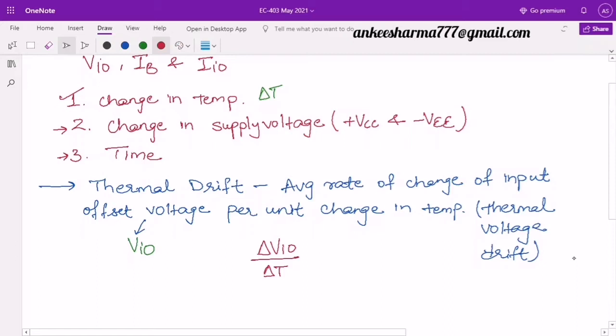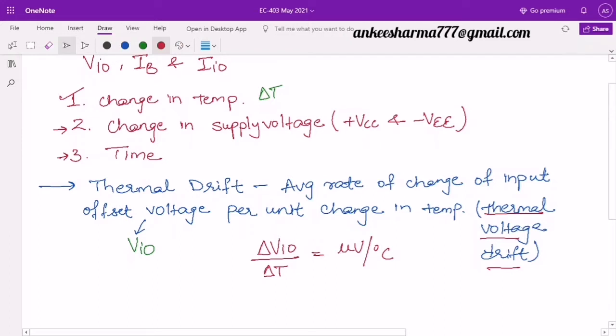So definitely its units will be in volts. The unit of this voltage is small, so we write it in microvolts, divided by temperature, which we write in degree centigrade. So it is expressed in the microvolt per degree centigrade. So this is normally called as thermal voltage drift, where we have compared our input offset voltage with the temperature.